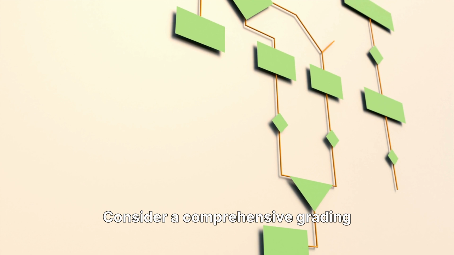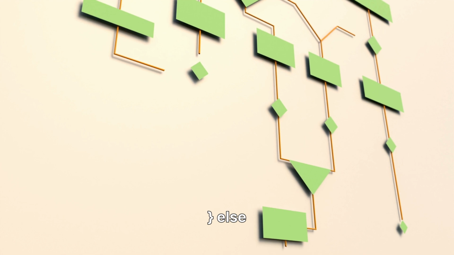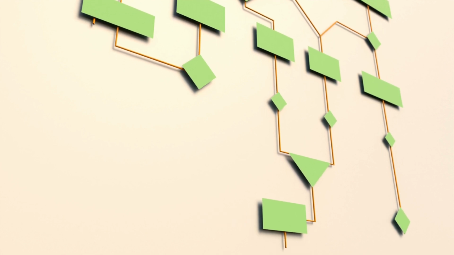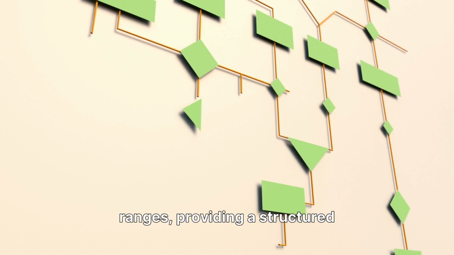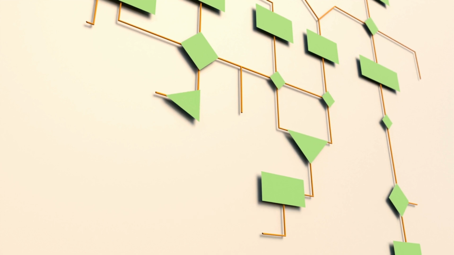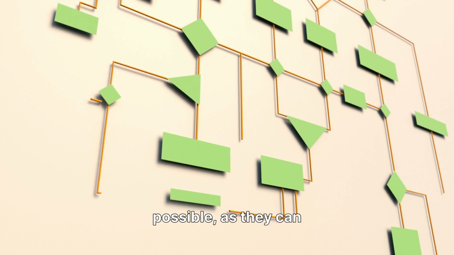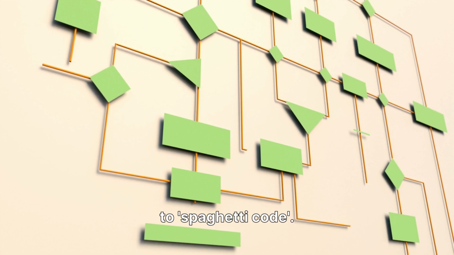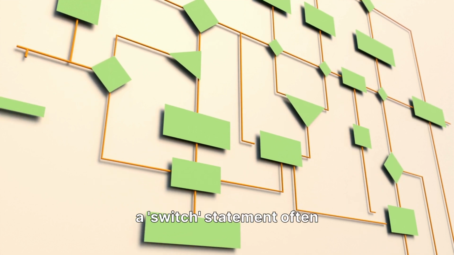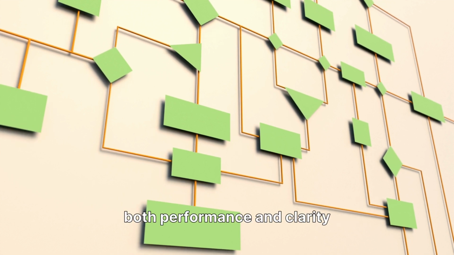Consider a comprehensive grading system: if A, else if B, else if C, else if D, else F. This example clearly demonstrates how different grades are assigned based on score ranges, providing a structured way to handle multiple outcomes. A valuable tip here is to avoid deeply nested if statements when possible, as they can quickly become complex and hard to follow, leading to spaghetti code. For many discrete conditions, a switch statement often offers a cleaner and more efficient alternative, improving both performance and clarity in your code by centralizing the decision logic.